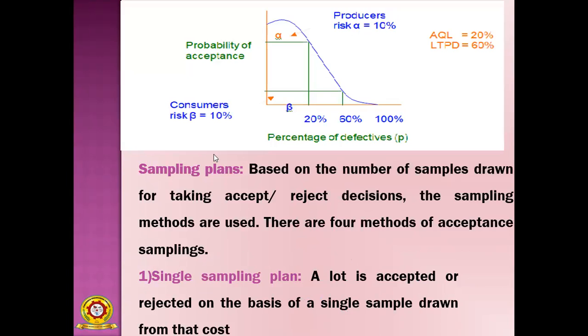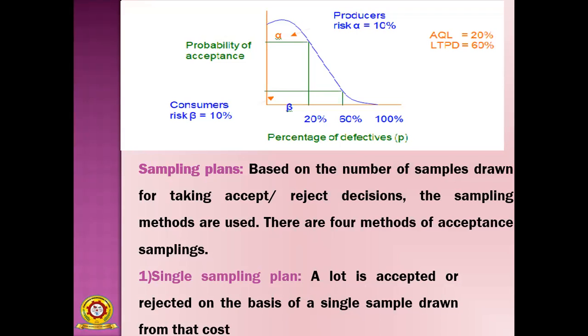Right. So after that, sampling plans. The next topic is sampling plans. Based on the number of samples drawn for taking accept or reject decisions, the sampling methods are used. So you are accepting the lot or you are rejecting the lot. You take the decisions on both, then you are using sampling techniques.